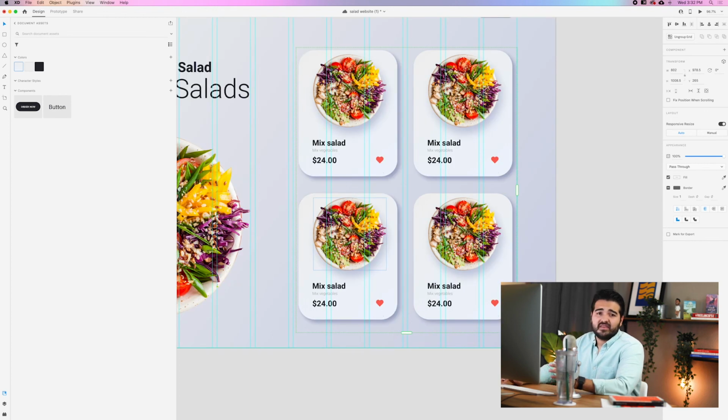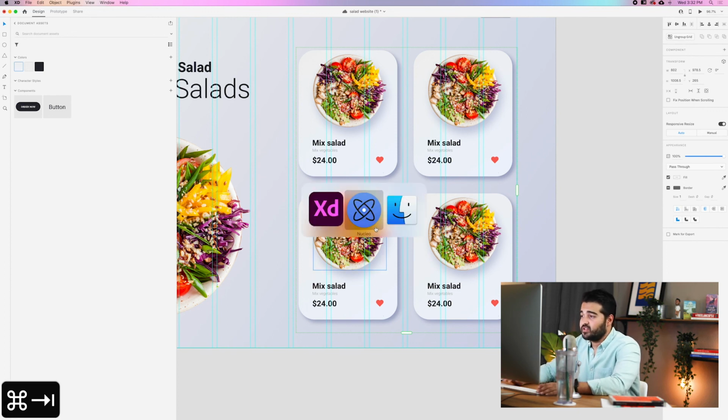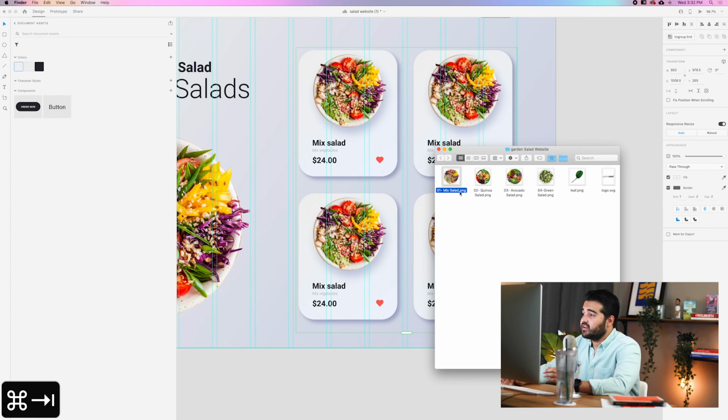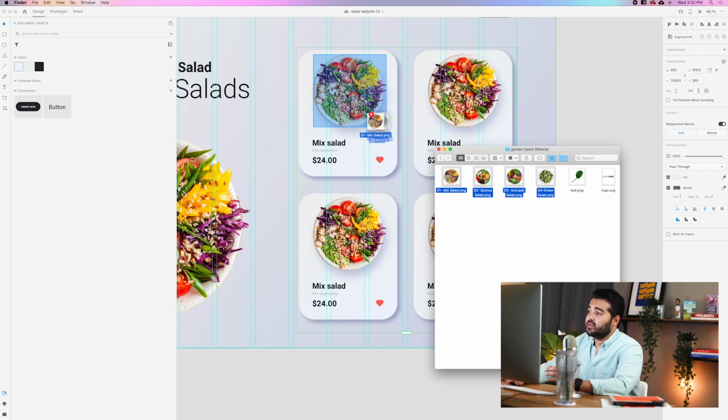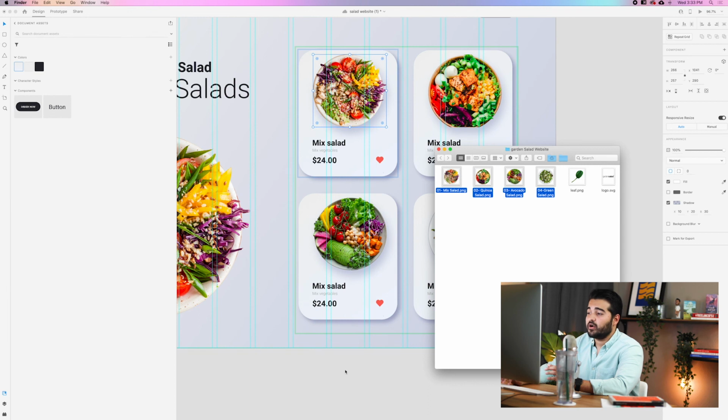Okay, now that we have the salads like this, one thing that we could do is something that Adobe XD has, which is a really nice feature. If you name your actual files with the number before the file name, like 01 mixed salad, 02 quinoa salad, you can select all of them and place them in the image that you want to replace, and it will replace them automatically.